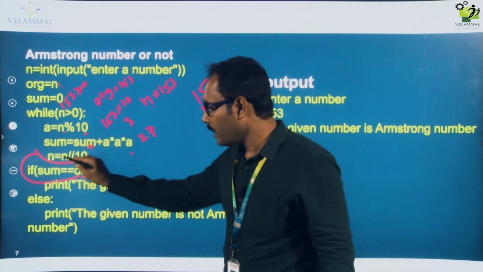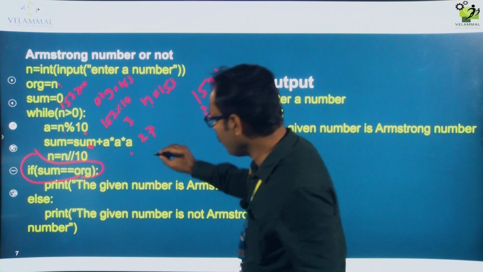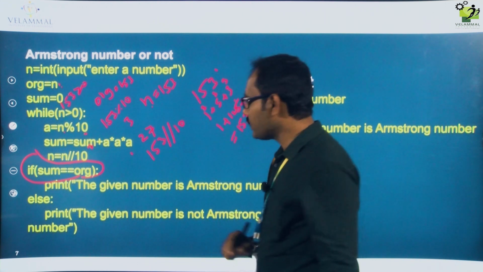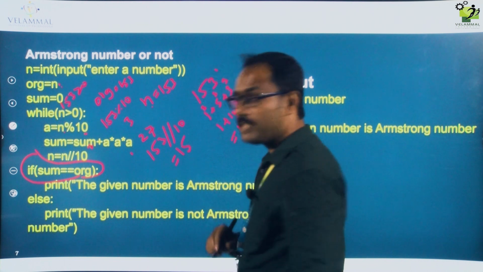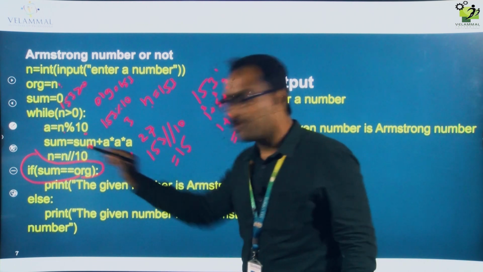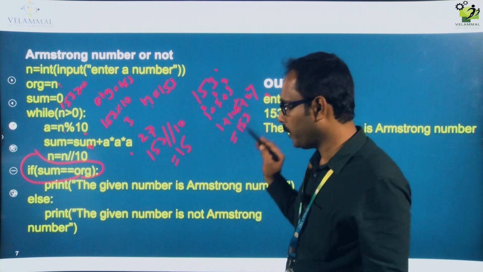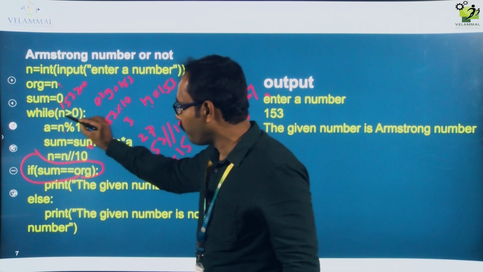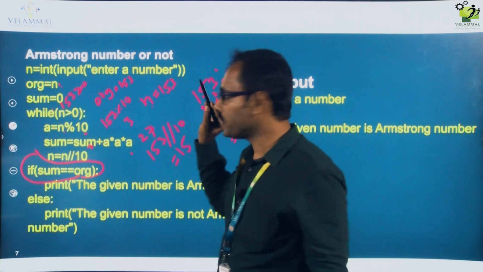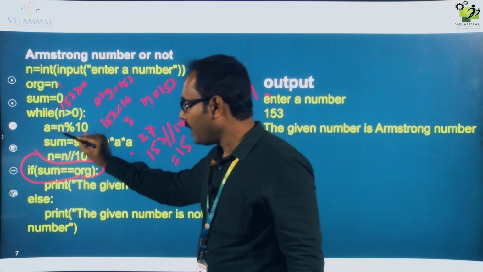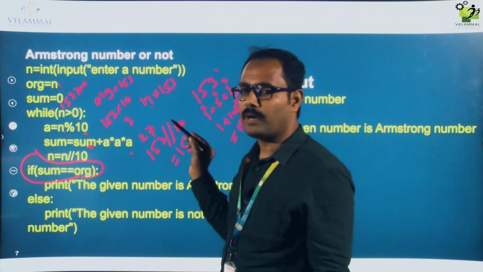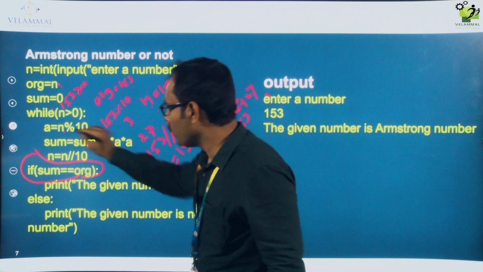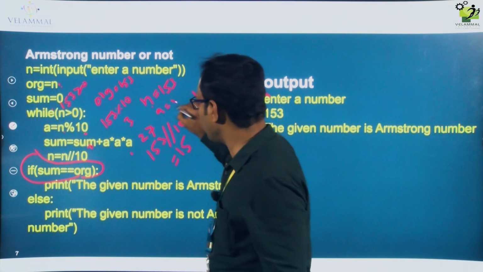Now n equal to n floor division 10. The n value is 153, floor division 10. What is the value you will get? 15, because floor division gives you a rounded value, you know it. So now n value is 15, and again we will go to the same while loop. 15 is greater than 0, the condition is true. It will come here, a equal to 15 modulo 10, which gives the remainder value, that is 5. So now a value is 5.